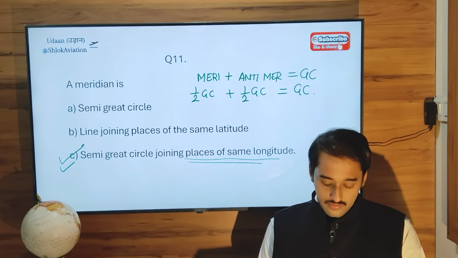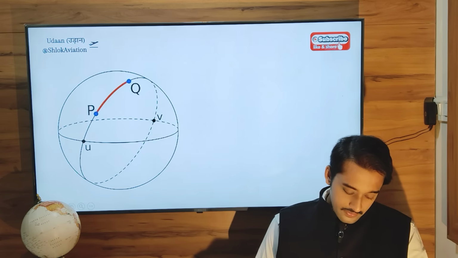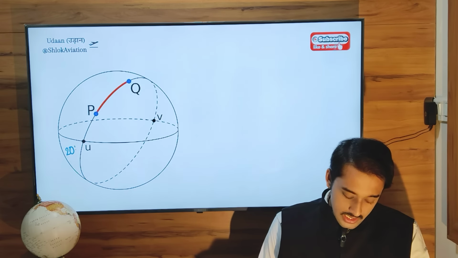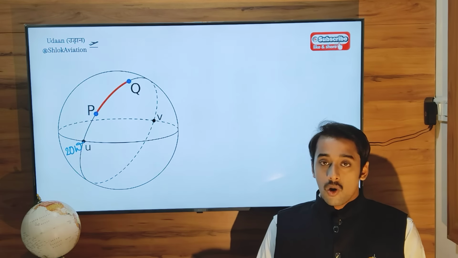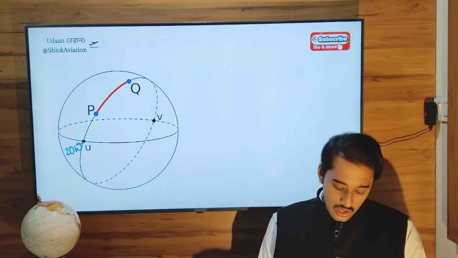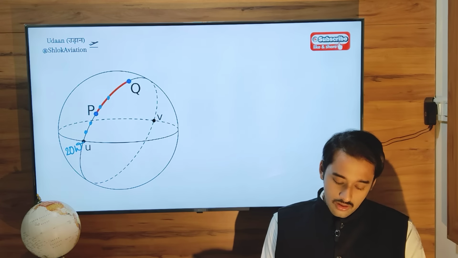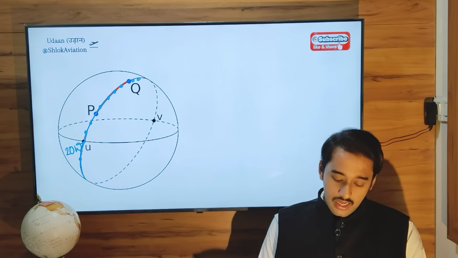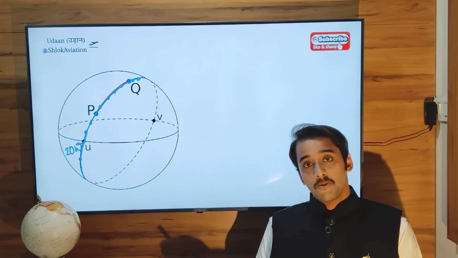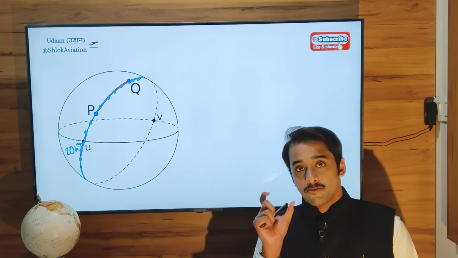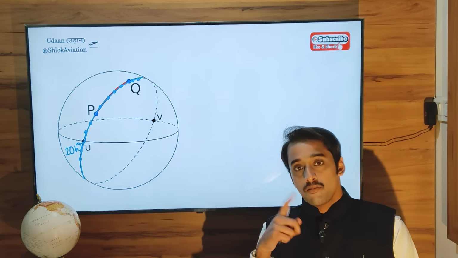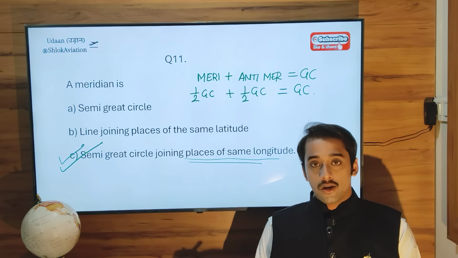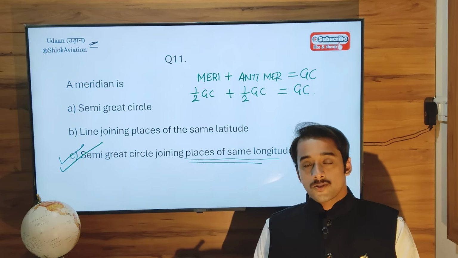So on the surface of the earth, let's say we have a longitude of 20 degree west. All places along this 20 degree west will be joined by this meridian. So a meridian is a line joining all places of the same longitude. Longitude is the position. Meridian is a line joining all places falling on the same longitude. So option C will be the correct option, semi-great circle joining places of same longitude.